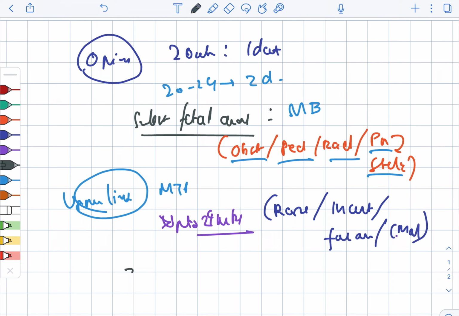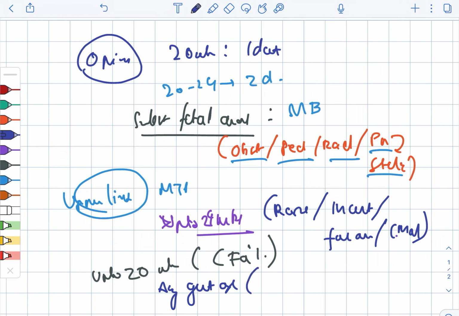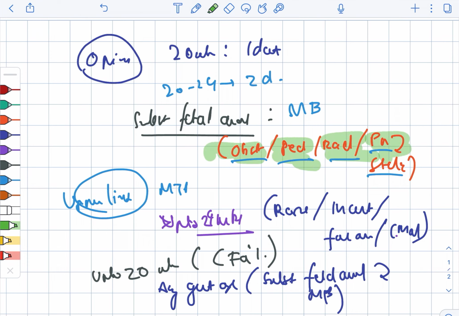It is up to 20 weeks in case of contraceptive failure. And next, any gestational age is allowed for substantial fetal anomalies. This should be approved by the medical board. As discussed earlier, this medical board contains the obstetrician, the pediatrician, the radiologist, and the person who is appointed by the state.